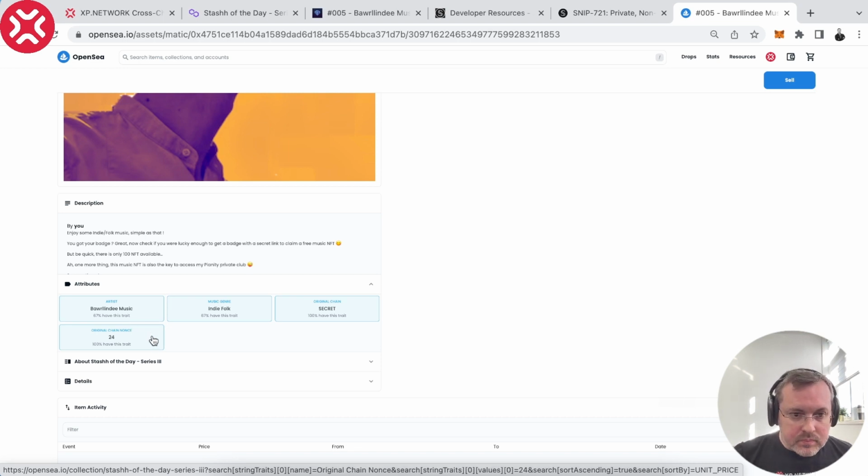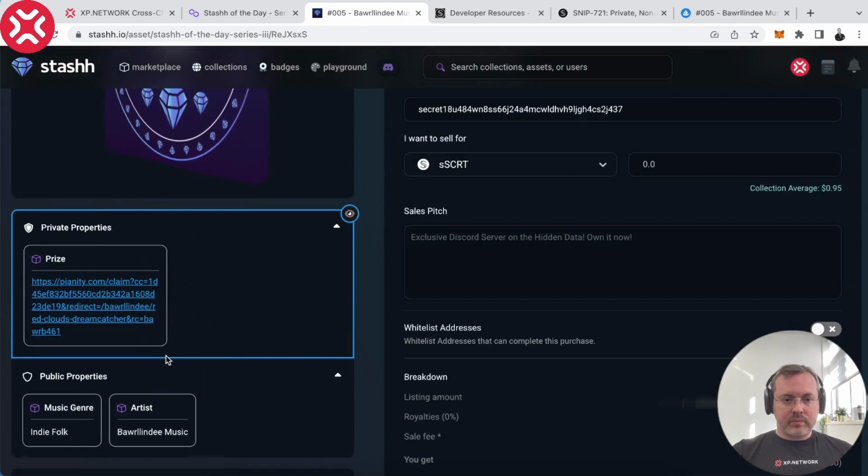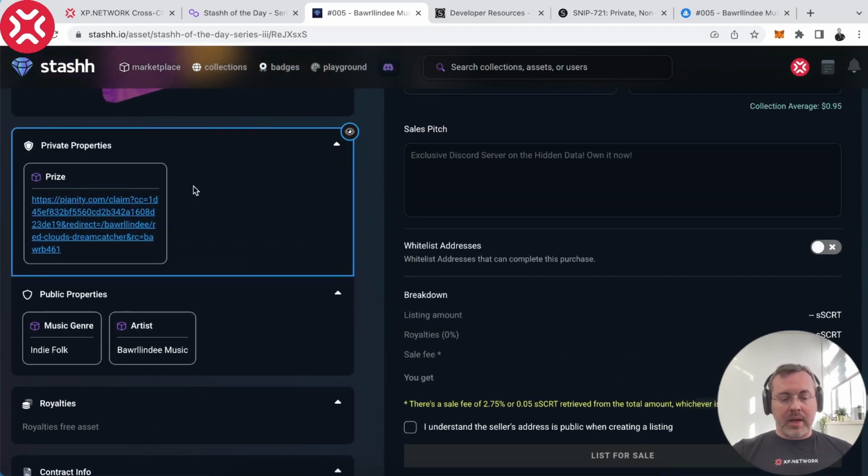Okay, and chain nonce 24. This is the internal bridge nonce for Secret Network. So you see, we preserved the public properties of this NFT, but the private property is not visible neither in the bridge UI nor on the chain of destination.